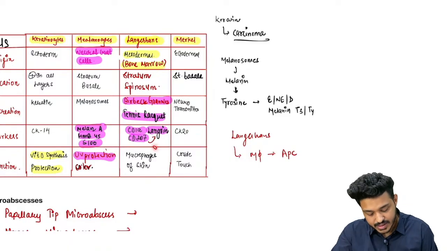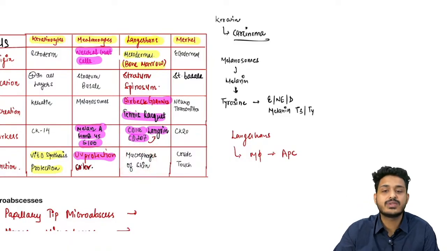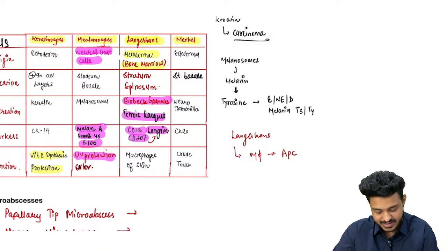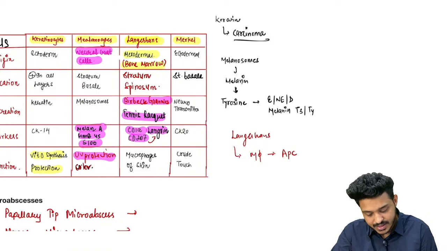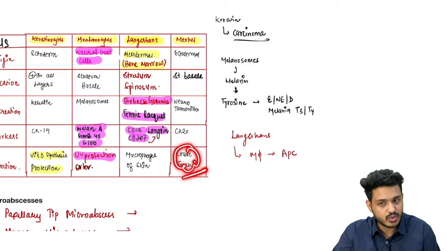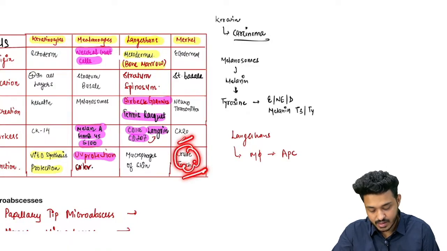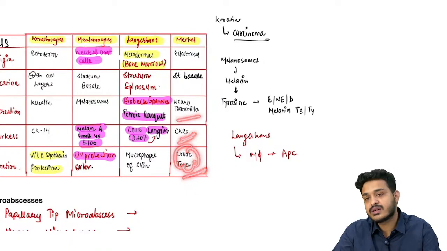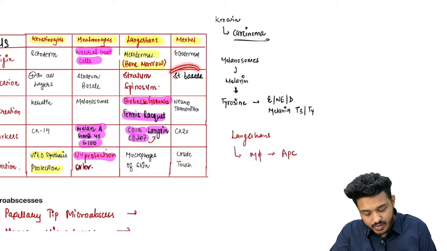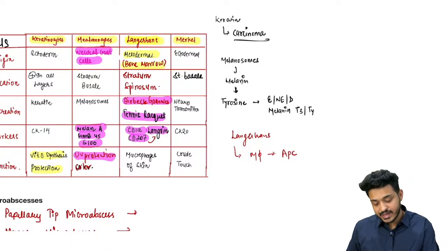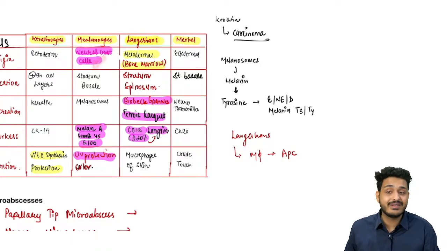What is the function? They are the macrophages of the skin, so they are going to engulf all the organisms, right? What is Merkel cell? Merkel cells are type 1 slow adapting touch receptors. They are responsible for crude touch. The marker is cytokeratin 20, and they are transporting what? Neurotransmitter. We already know about the stratum basale. So these 3-4 questions they have asked from here are very important, right?